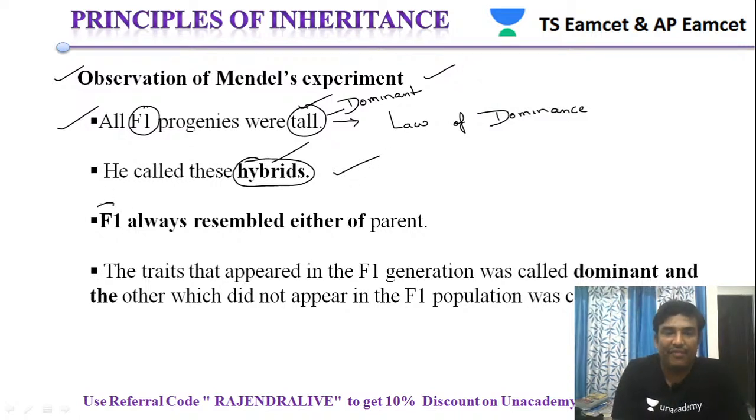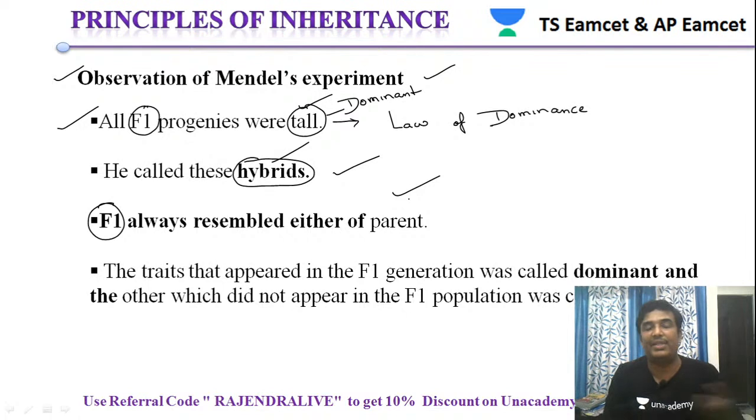Then, the F1 always resembles either of the parents, and of course it is the dominant parent, as we have come across.